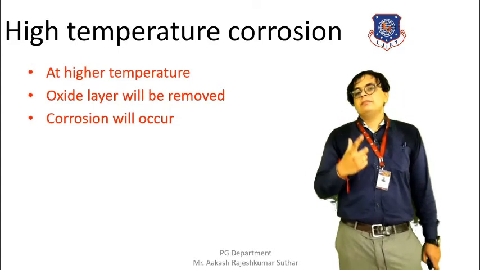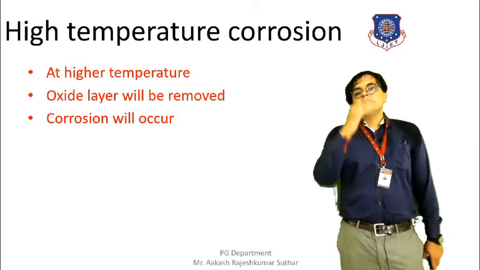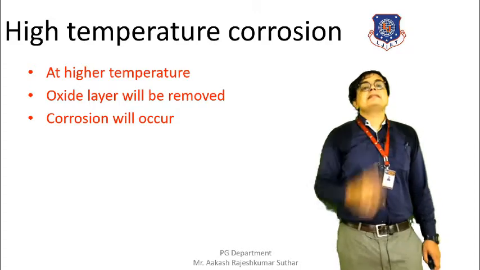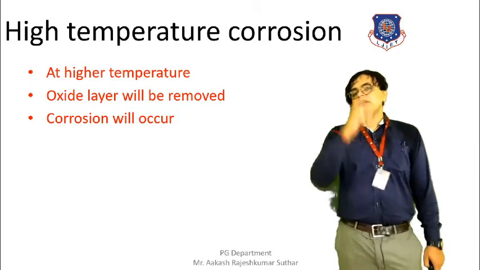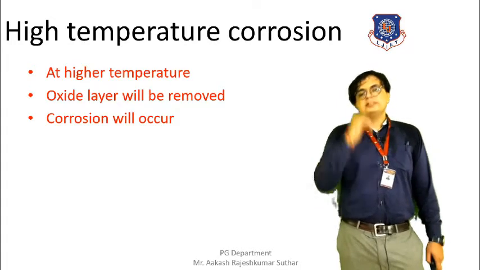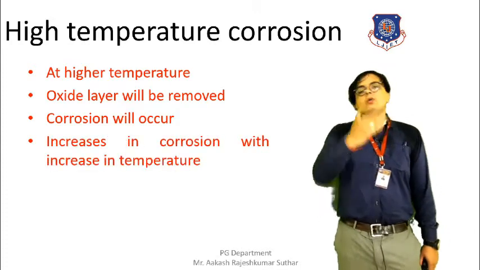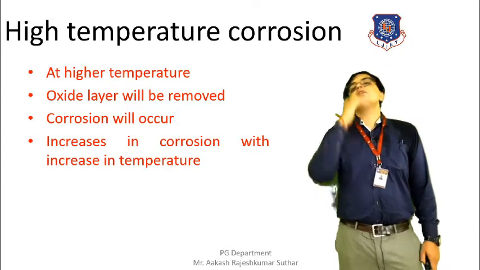But because of the elevation in temperature, the layer of oxide around the metal has broken, and as a result, corrosion has occurred. So this is how high temperature corrosion takes place. The higher the temperature, the more the corrosion.